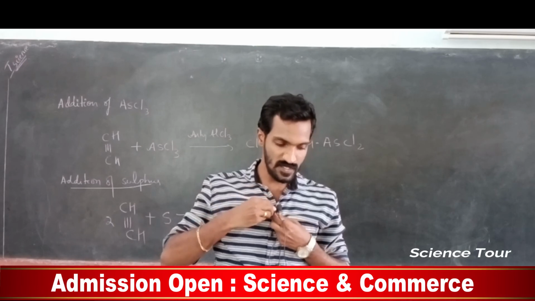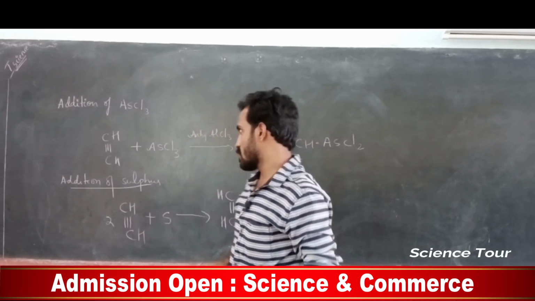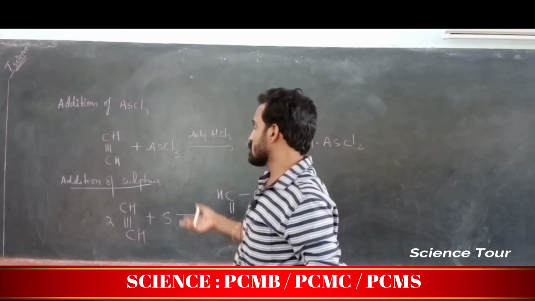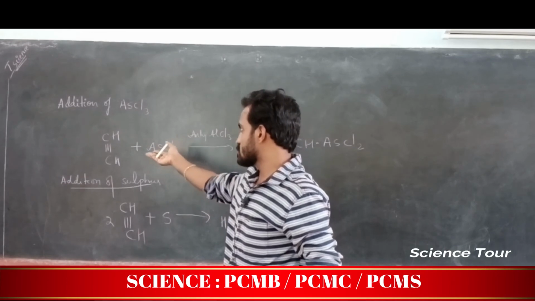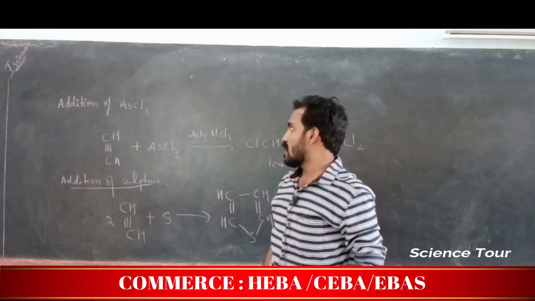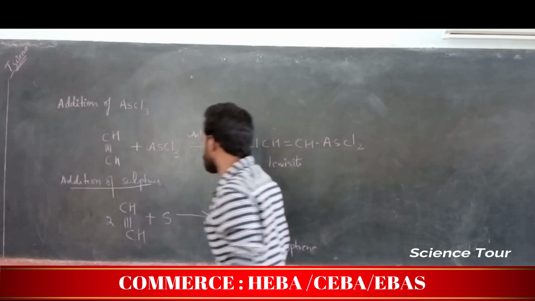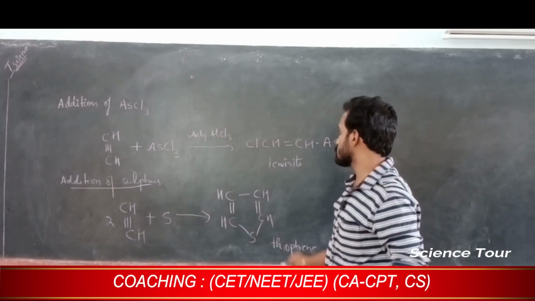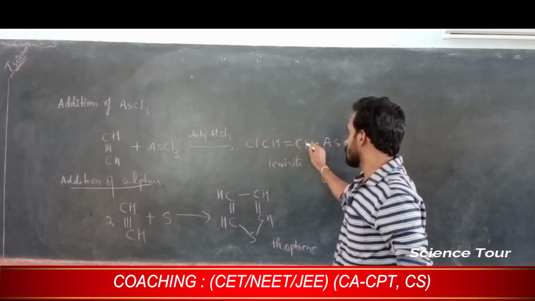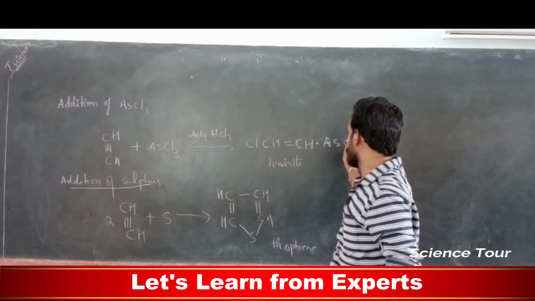Today we are going to discuss a NEET JEE topic of hydrocarbons. In hydrocarbons, mainly we are discussing reactions of the alkyne or acetylene. My dear students, ethyne reacts with arsenic trichloride in the presence of anhydrous aluminum chloride. It gives Cl CH double bond CH bonded with the arsenic chloride.